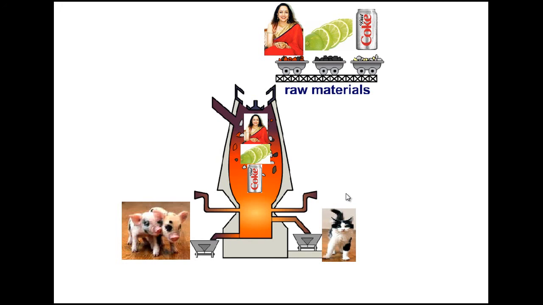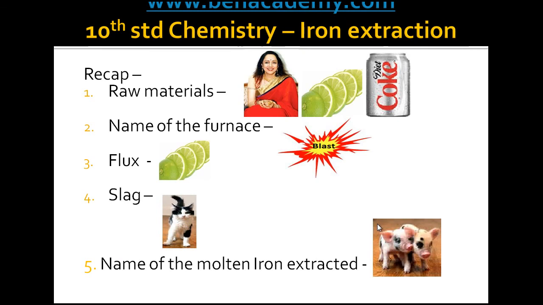And from the bottom of the furnace, pigs are collecting the molten iron. And on the other side, a silly cat is collecting calcium silicate. Hope you liked it. This will definitely help you to remember this process for a long time. Now let us recap what are the things we learned.